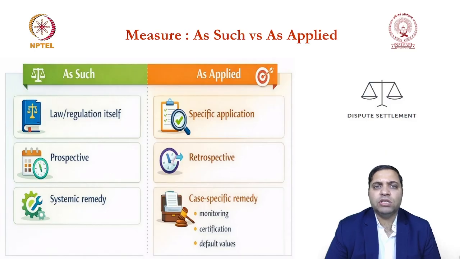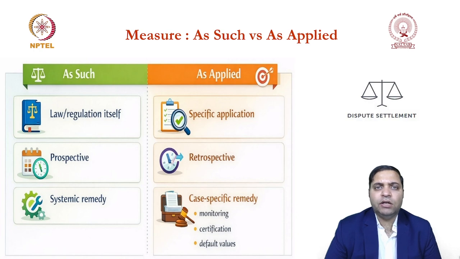You have just thought of challenging it as such, because you know this measure is passed in 2026 and is an inconsistent measure. I don't have to wait for the application of it. Second, which you will see in the complaints, is that sometimes you challenge a measure as applied. Let's take the same example.